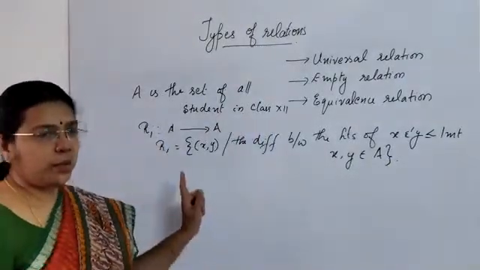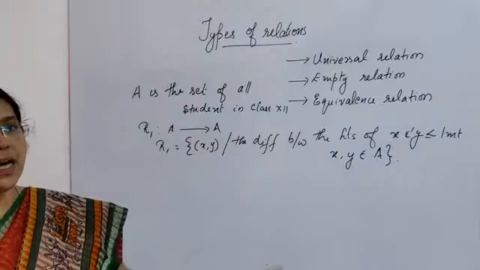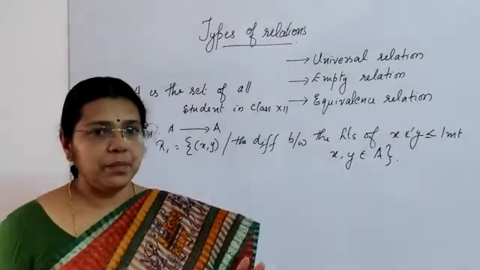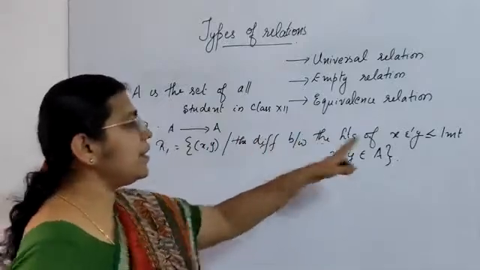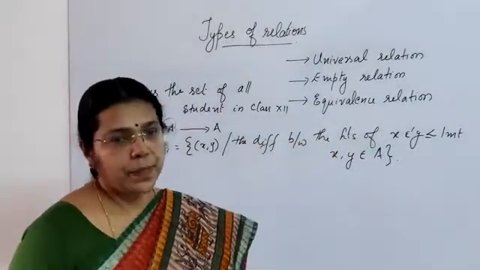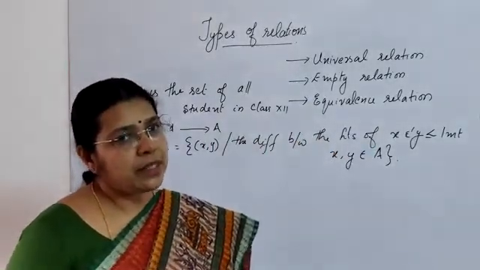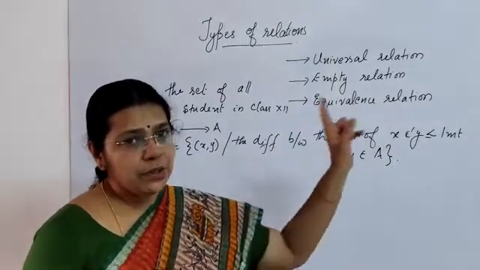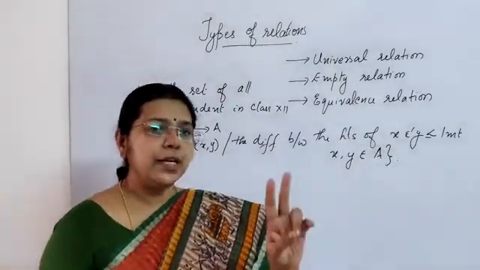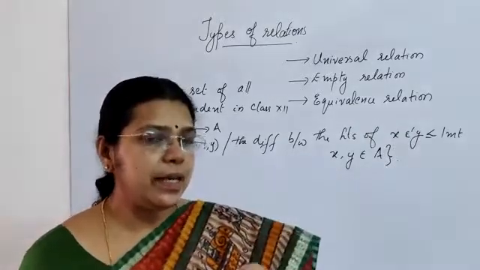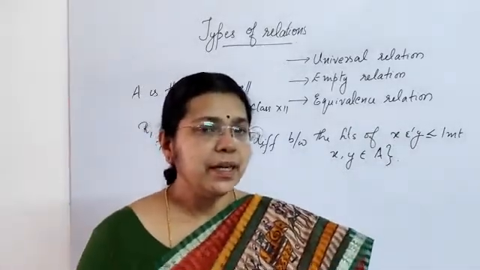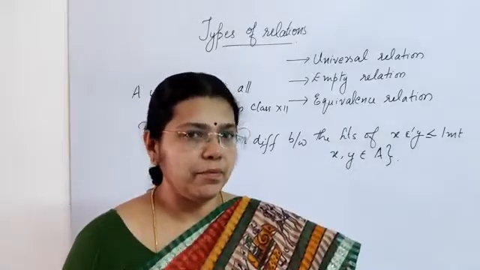What is relation R1? It is the difference between the heights of two elements of the set A such that their height difference is less than 1 meter. Now the relation is defined from which set to which set? Set A to set A itself. So you take two students of your own class and find the difference between their heights. Definitely it will be less than 1 meter.